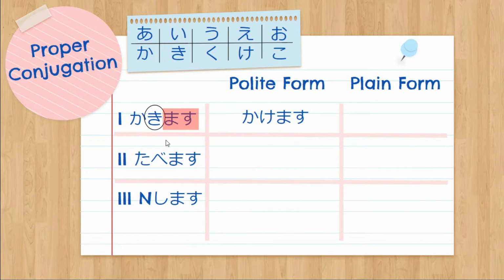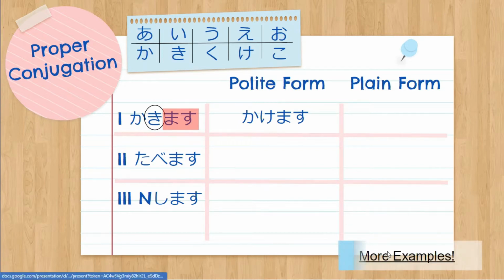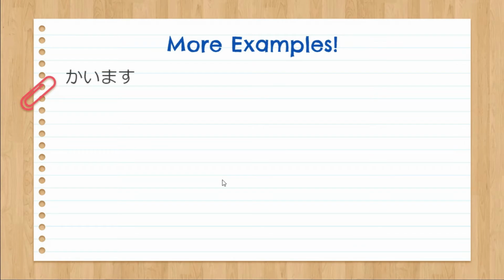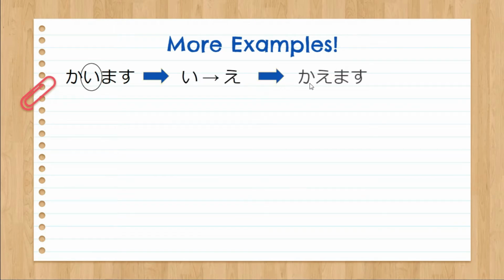So let's look for more examples. Kaimasu. So the last syllable before masu is i. So moving it to its E column, it will become kaemasu. Another example, we have here tachimasu, that is to stand up.